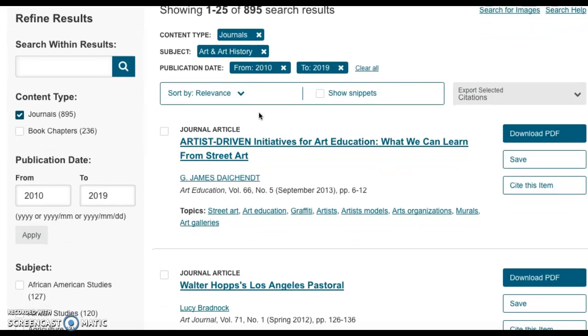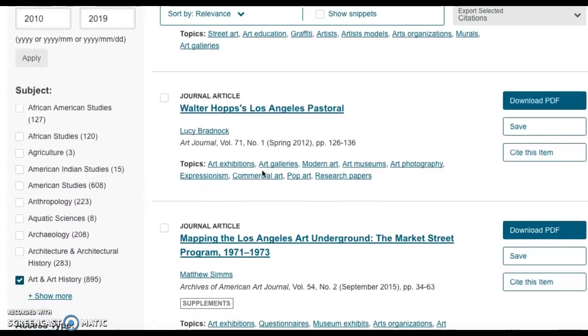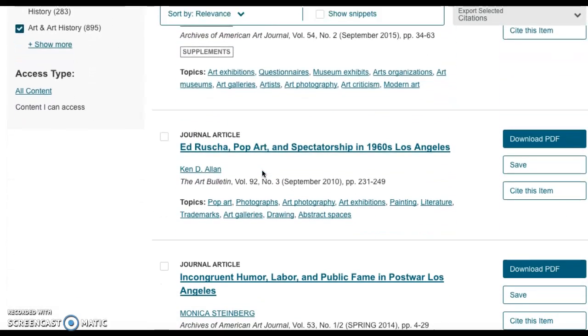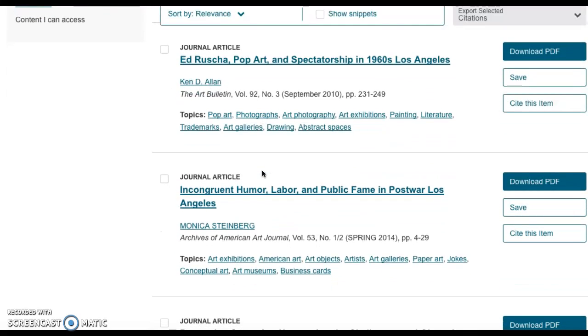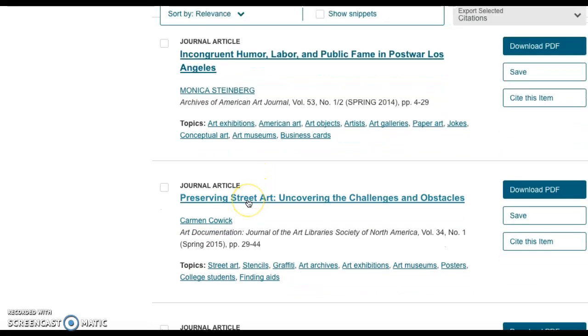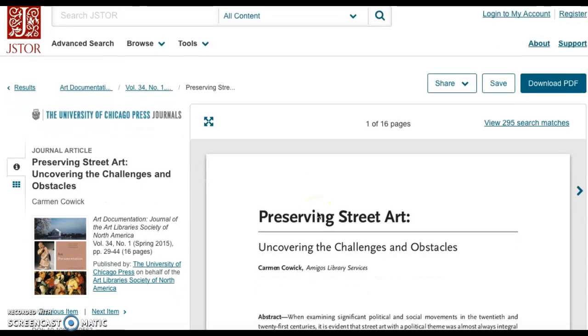So I'm going to scroll down, and since I've selected for them just to be journals, these are journal articles, as you can see. And as I scroll down, I'm just going to look and see which one I would like to select. I'm going to go ahead and select Preserving Street Art, Uncovering the Challenges and Obstacles. So I'm going to click on that. And it takes me directly to the article that I just selected.